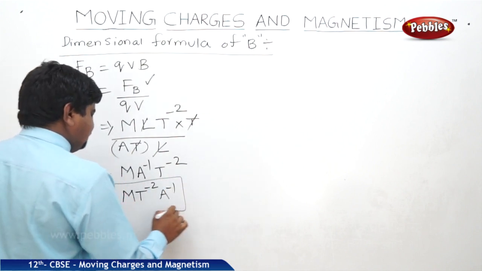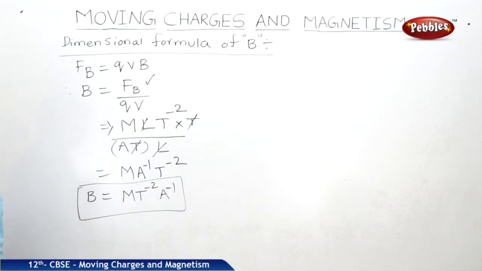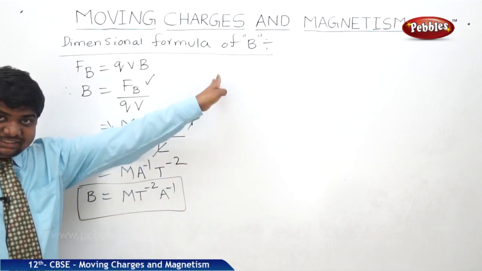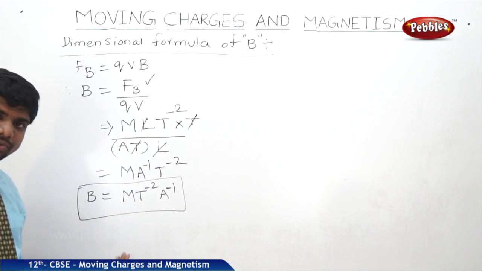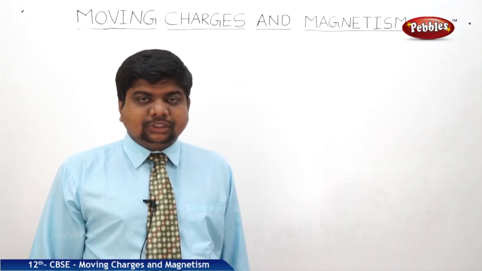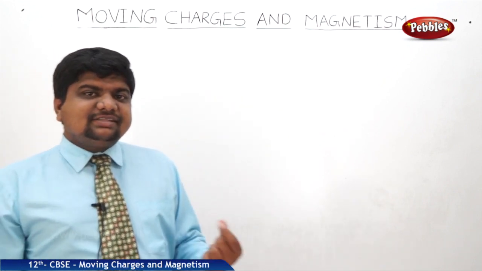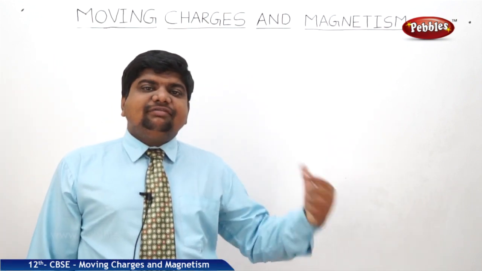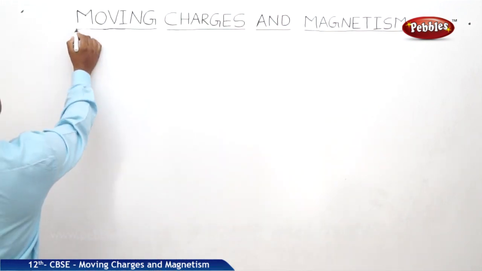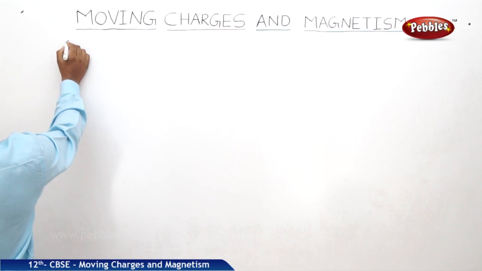this is the dimensional formula of B. So in the intermediate syllabus, it is better to know the dimensional formula of all physical quantities from first year to second year, which is useful for competitive exams. Now we will tabulate the strengths of the magnetic field at different physical situations. So it is better to draw a table for this information.